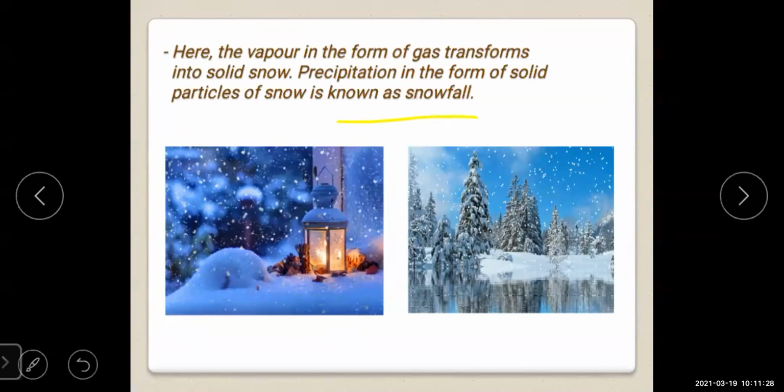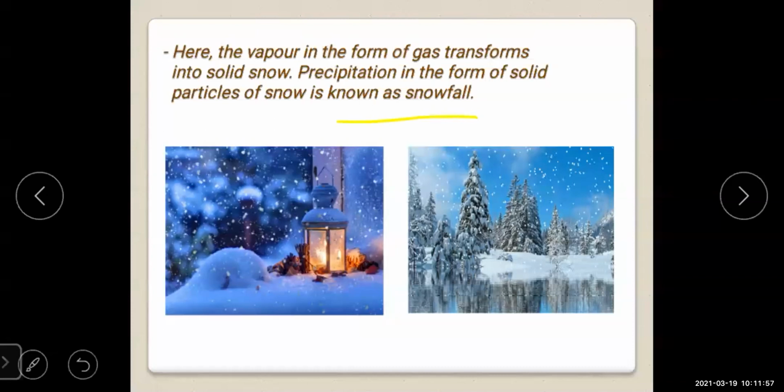Yes, what is snowfall here? Snowfall means when water vapor in the form of gas transforms into solid snow, and in that time the precipitation in the form of solid particles, that time you will see that it's a snowfall over there.